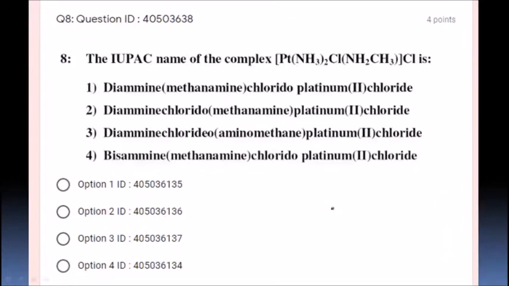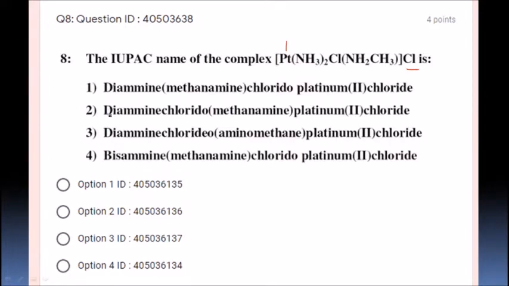Next, the IUPAC name of the complex platinum, amine, chlorido, methylamine, chloride. It is very simple to answer this kind of question. First, this is platinum. Amine, chlorido inside, and outside it is chloride, because it is an anion. So we have amine, chlorido, methanamine.